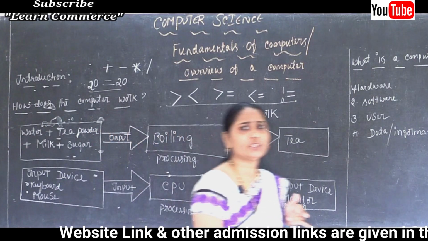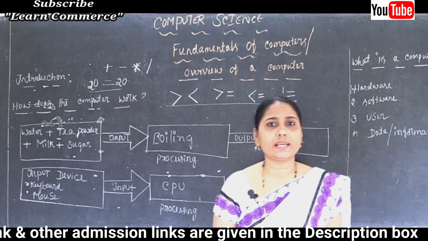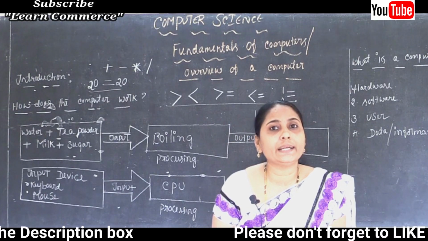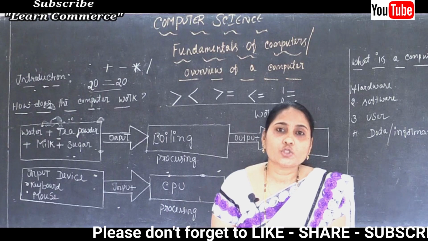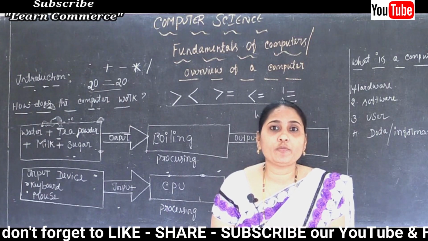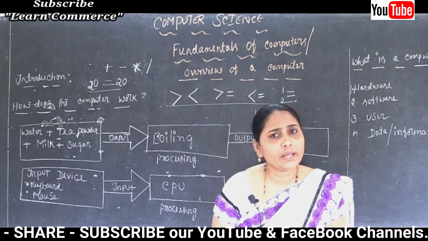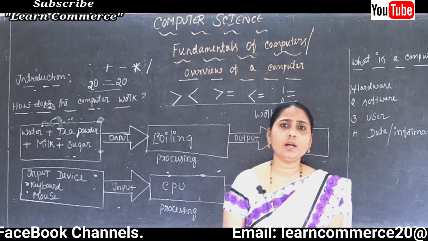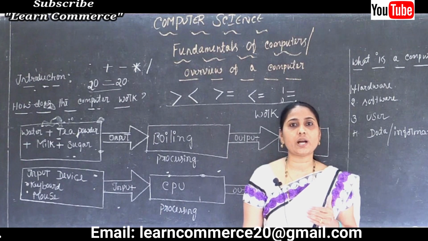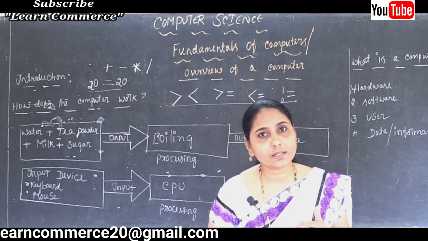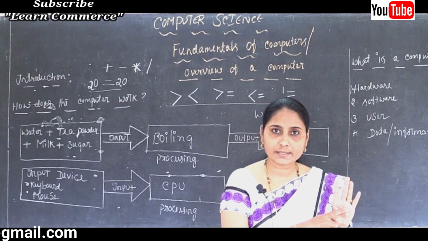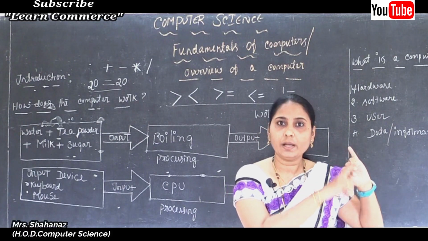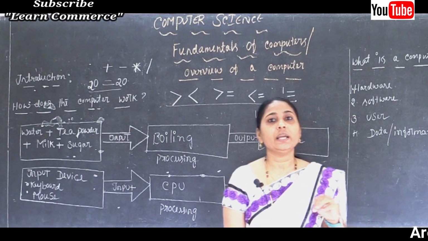And lastly, the computer is used for entertainment, that is to play games, or to watch movies, any kind of purpose, that is called entertainment. So computers are used in various tasks in different fields. The fields are business, education, training, entertainment, science, as well as engineering.